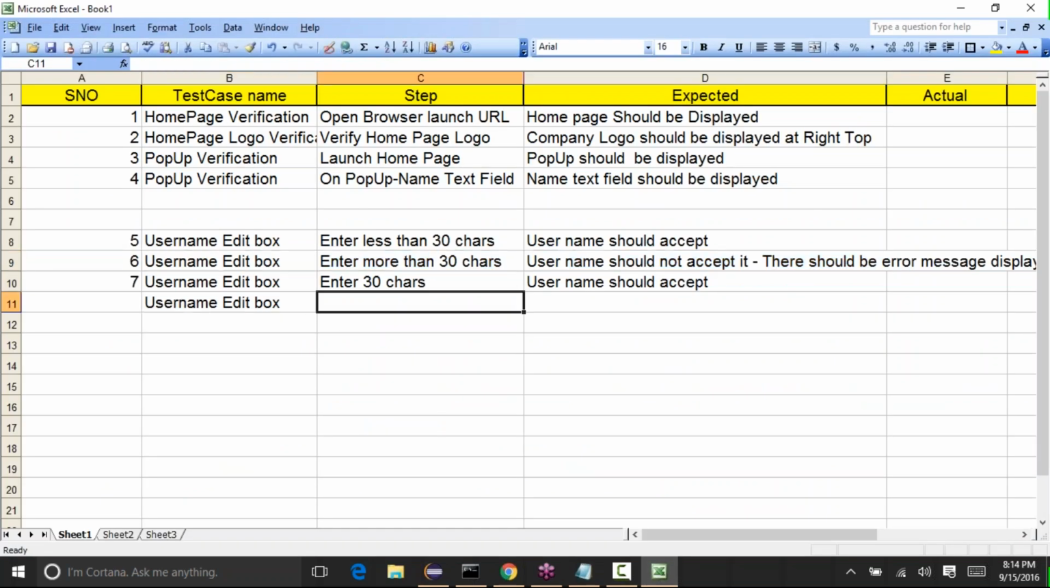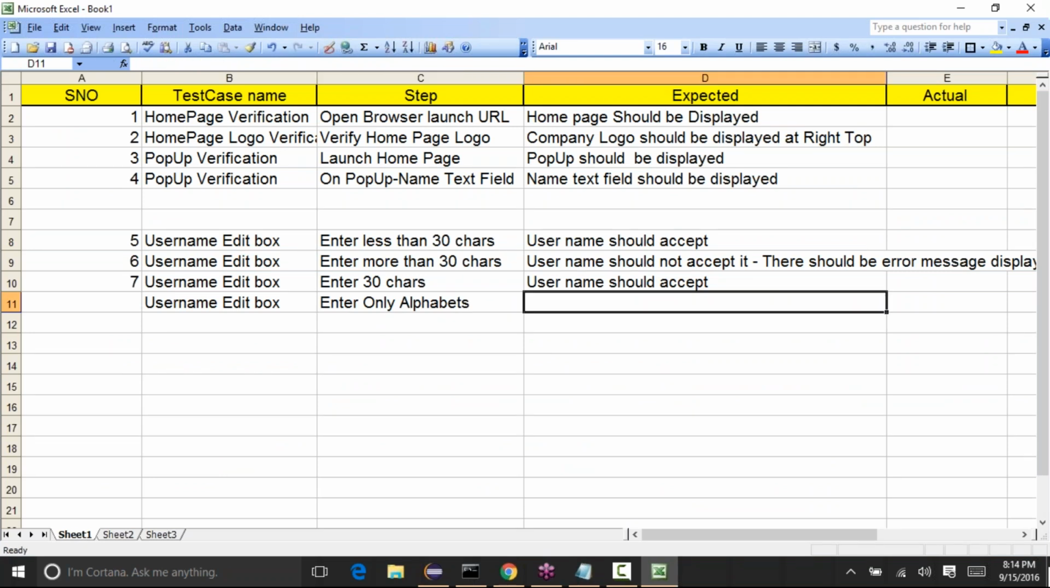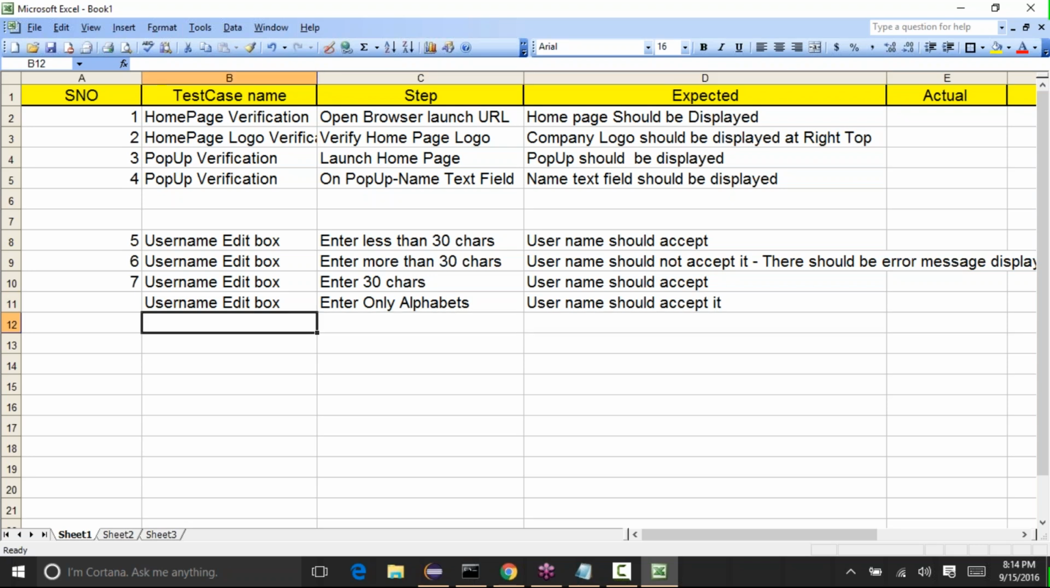See, username edit box, enter only alphabets. Okay, enter only alpha characters. Username should accept it. Okay, username edit box, enter numeric values.